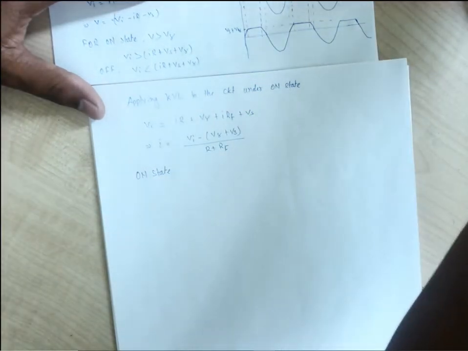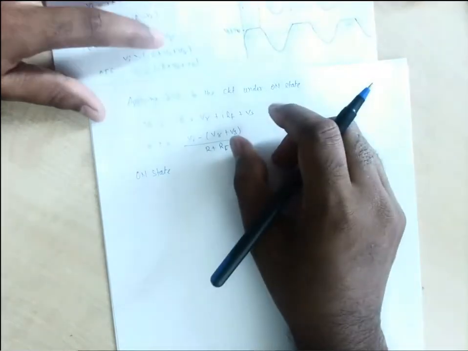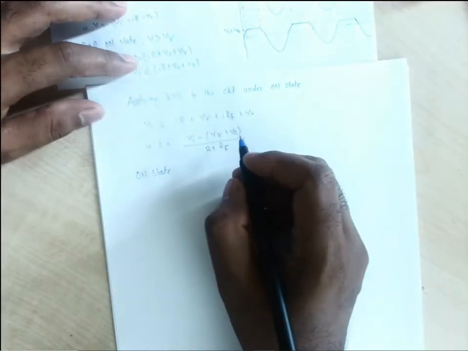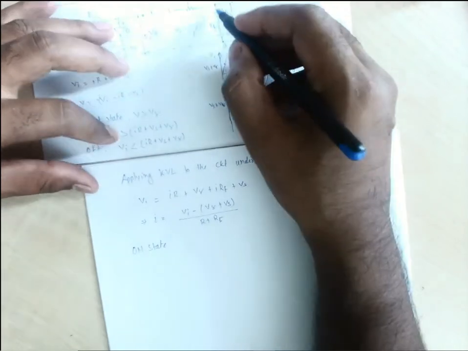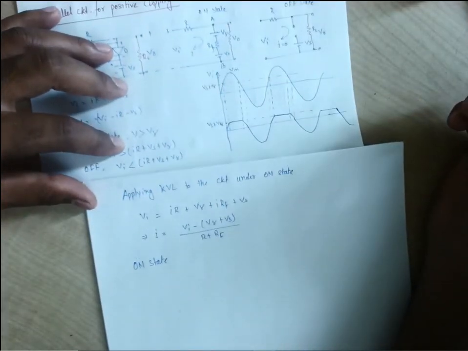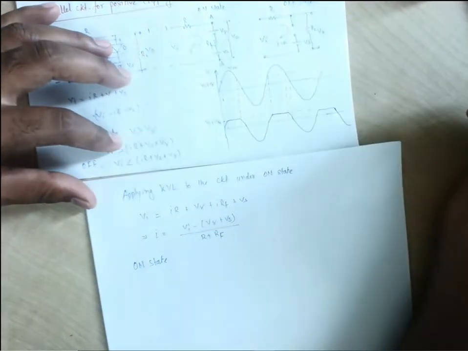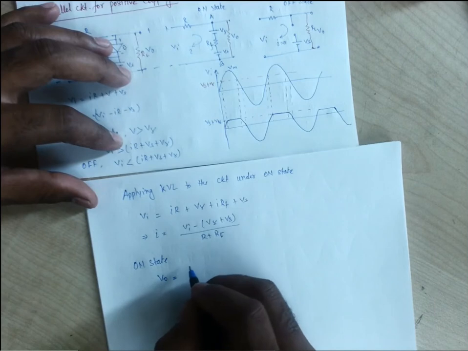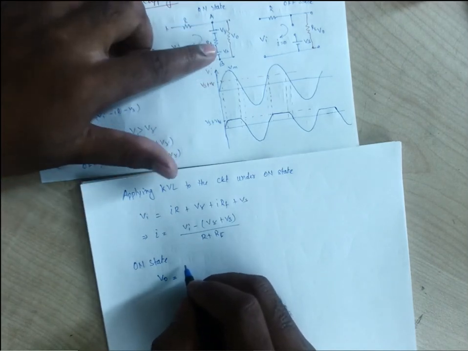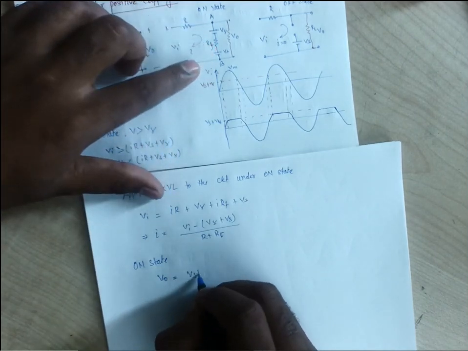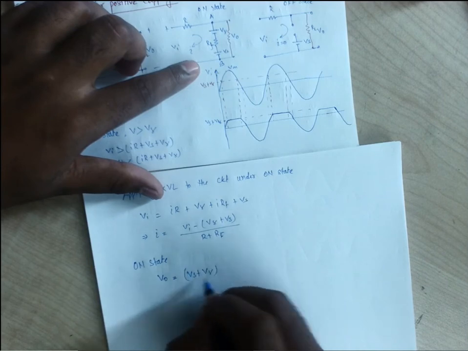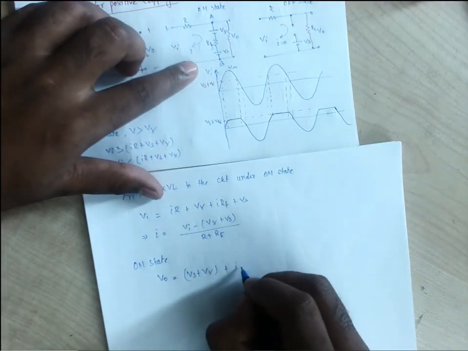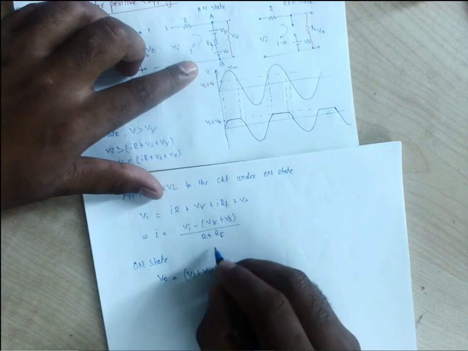when it will be on, at that state, what will be the output? Output will be simply the voltage across this path, the voltage across this node A and B. V out will be Vs plus V gamma plus I into RF.